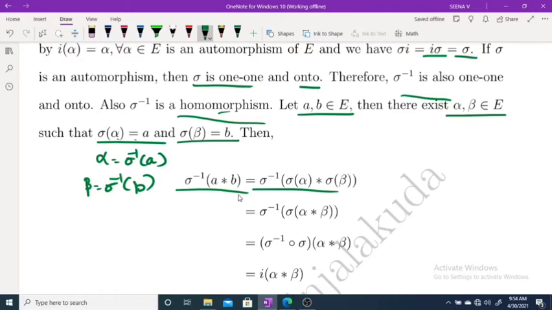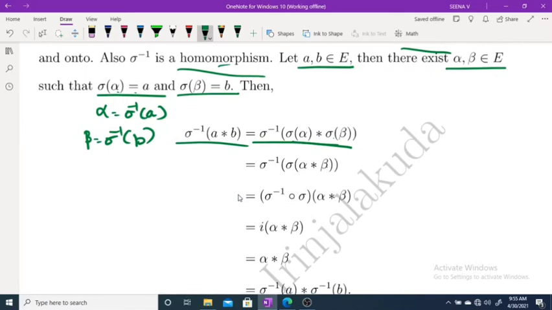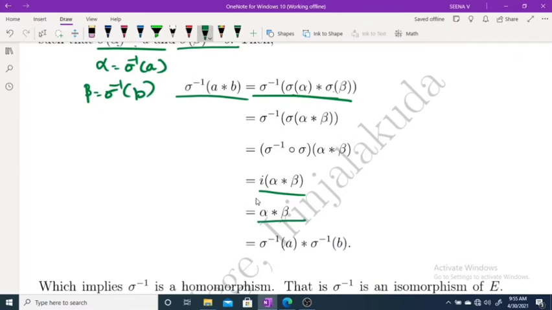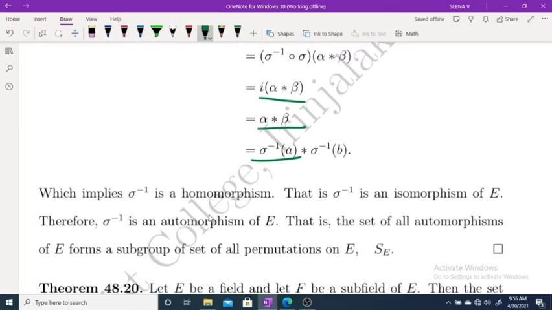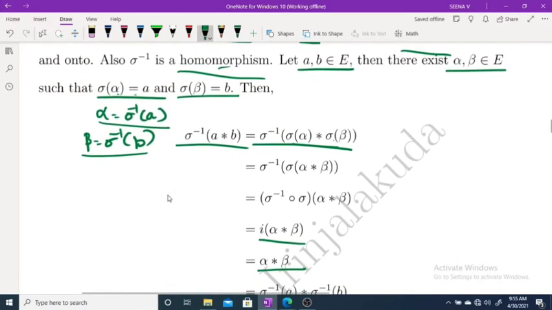Now sigma inverse of a star b, here we are replacing a by sigma alpha and b by sigma beta. Since sigma is a homomorphism, this is sigma inverse of sigma of alpha star beta, which is sigma inverse composition sigma of alpha star beta, which is equal to I of alpha star beta, and this is equal to alpha star beta. But alpha is sigma inverse a and beta is sigma inverse b. Therefore sigma inverse of a star b equals sigma inverse a star sigma inverse b, which implies sigma inverse is a homomorphism.